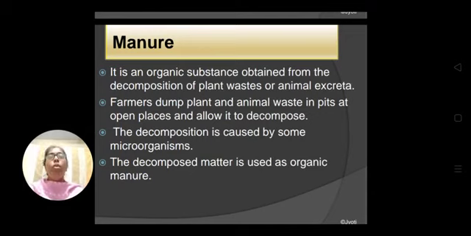And what are organic substances? There are two types of chemical substances. One is organic substance, other is inorganic substance. The organic substances are generally obtained from living organisms like plants and animals, whether from their dead parts or from the waste materials released from their body.